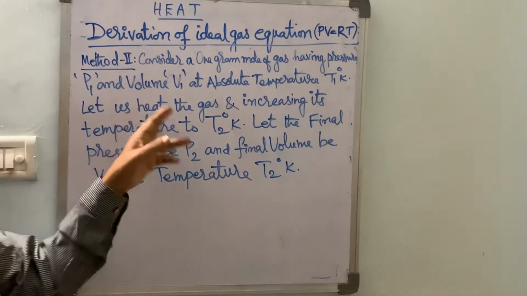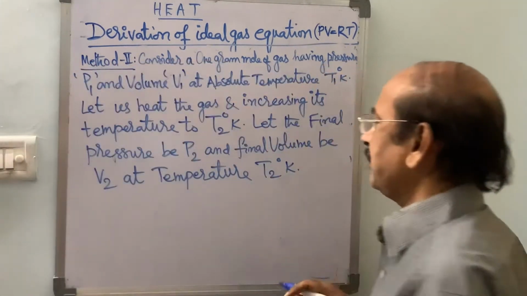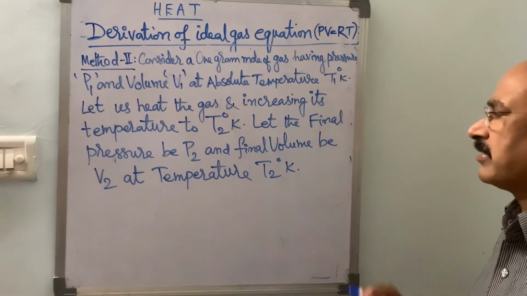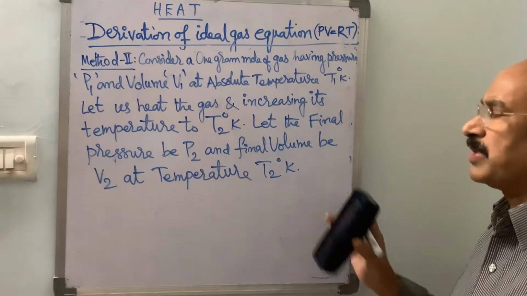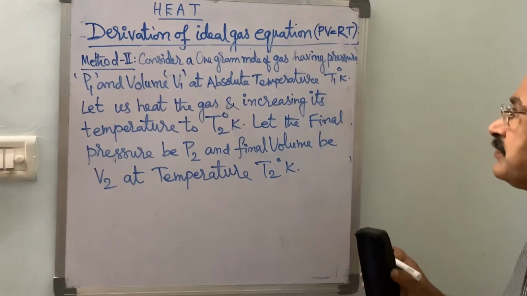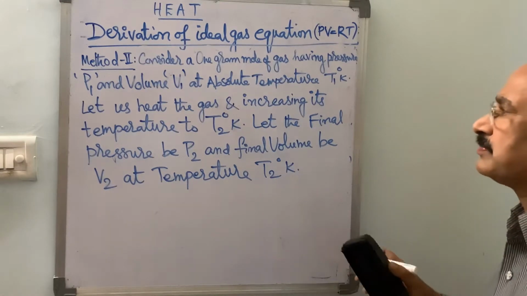So let us consider this change in two steps. First, by keeping the temperature at T1, let us observe the change in pressure and volume by changing pressure from P1 to P2.